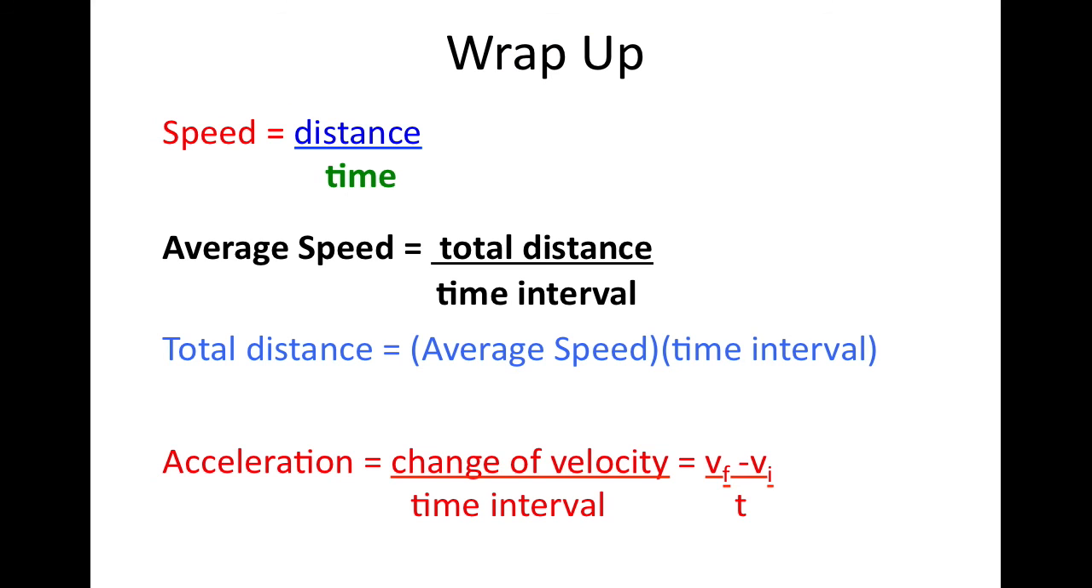Now, just to wrap up, these are the 4 equations that we just talked about. So we learned about speed and how to calculate for that. We calculated average speed, which is your total distance over your time interval. We also discussed that if you know the average speed and you also know the time that you're traveling, you can calculate how much distance you covered. And we also talked about acceleration, which is a little bit more involved because you have to do some subtraction before the division. So there you go.